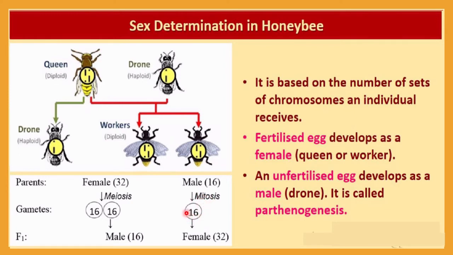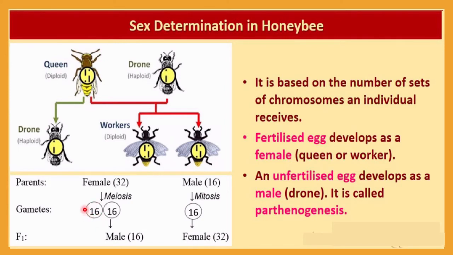So only 16 will be there, and in case of a female, meiosis occurs, and as a result the gamete will have 16. And here you should notice something very unique happen. If this 16-chromosome egg is fertilized with the male sperm cell, then 32 chromosomes will be there. If 32 chromosomes are there, then it will act as a female. And in this case you can see parthenogenesis will occur.